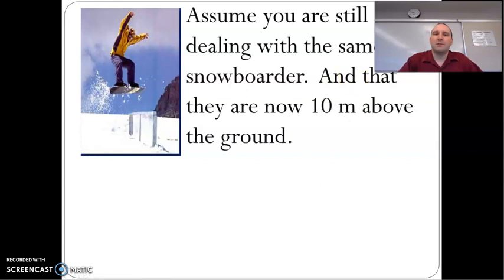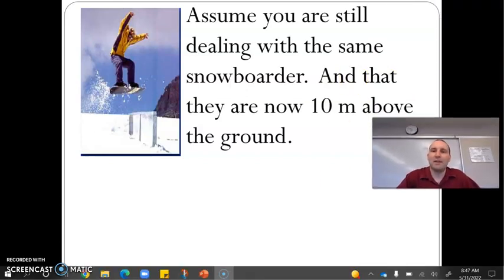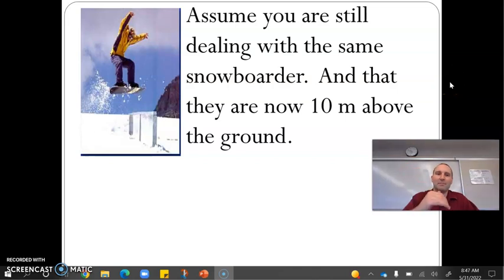So assume you're still dealing with the same snowboarder and that they're now 10 meters above the ground. So they've gone down a little bit. They're only 10 meters up. Do they have a height? Yes. Are they moving? Yeah, they're going to be moving at this point. They've gone down the hill a little bit. There's still no spring. So now you have 2 energies.